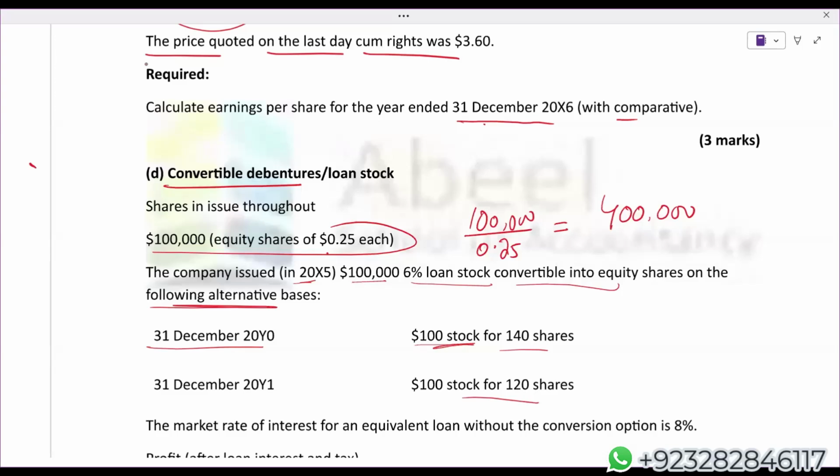Why choose the option which gives us the highest number of shares? Because while calculating diluted EPS, the objective is to show the dark side of the business. Diluted means reduce. So obviously where we can issue more shares, EPS will reduce more. So for calculating diluted EPS, you will always choose the option where we can issue the maximum number of shares. So I'll go for option 1.